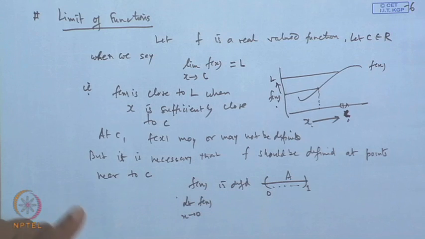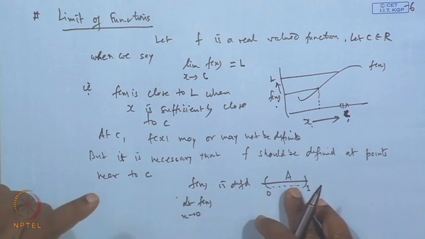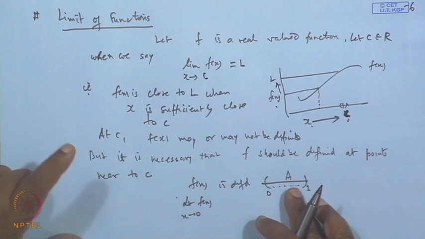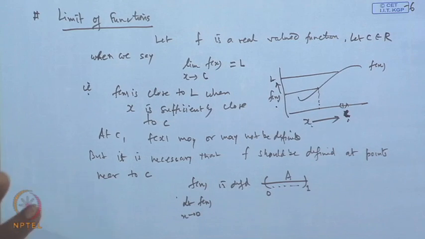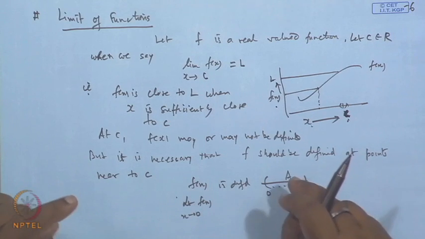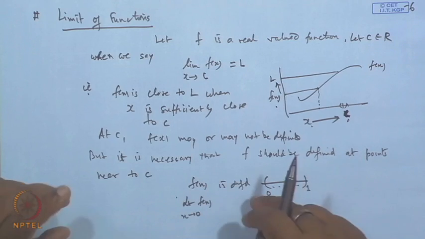So, what it says is the point c may or may not be a point of A, but the limit of f(x) is still possible; we can ignore whether that point is in A or not.